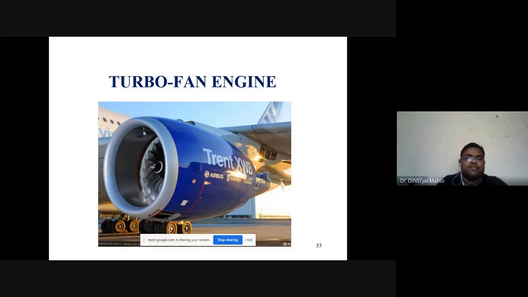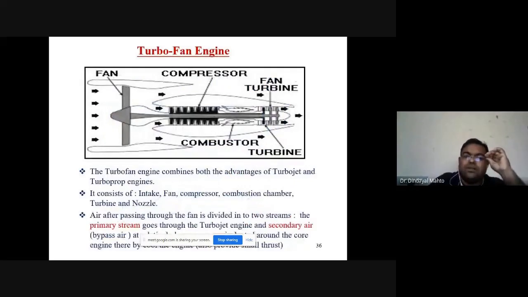So if we look at the configuration, this is called non-mixed flow turbofan engine. So first portion is turbofan, which is inside the engine casing, followed by the core jet engine. It will have a twin spool configuration where we will use two turbines, low pressure and high pressure turbine. So low pressure turbine will be coupled with the compression, high pressure turbine will be coupled with the fan. It will be running the fan. So turbofan engine will have advantages of both turbojet and turboprop.